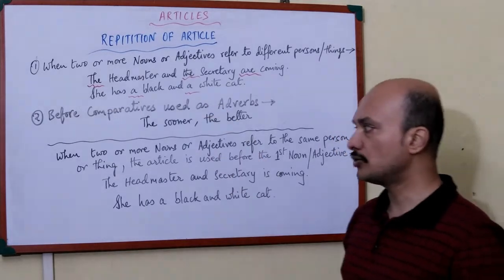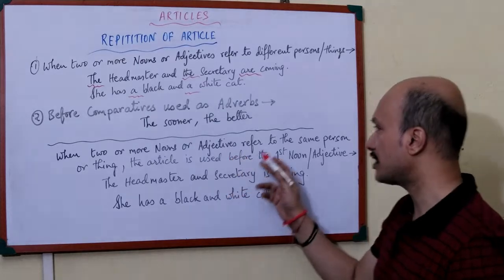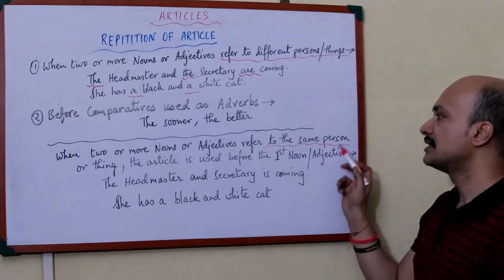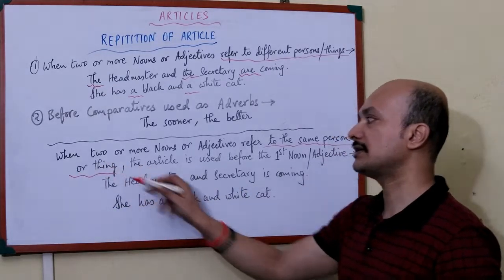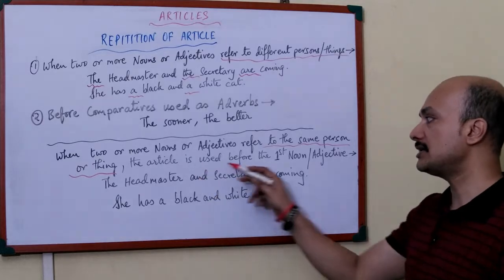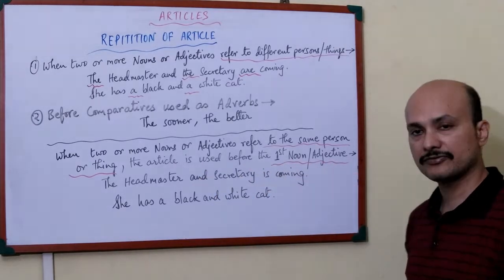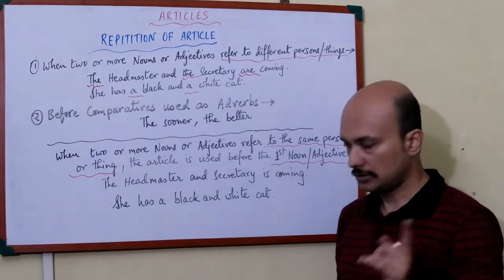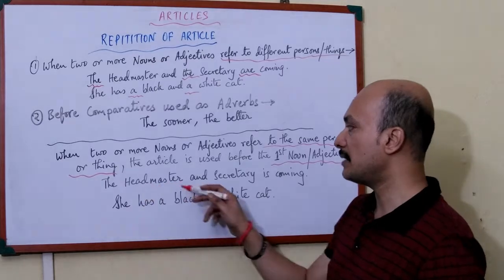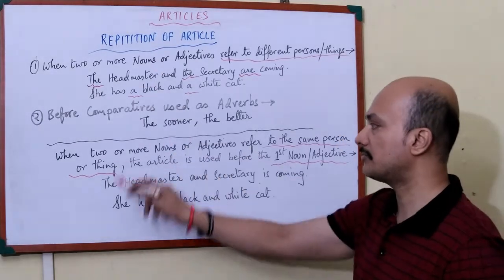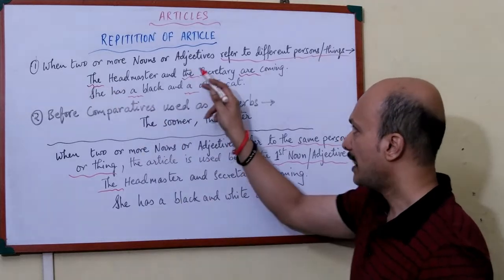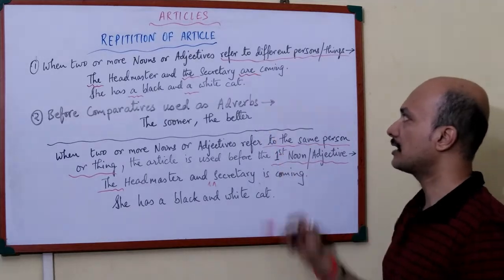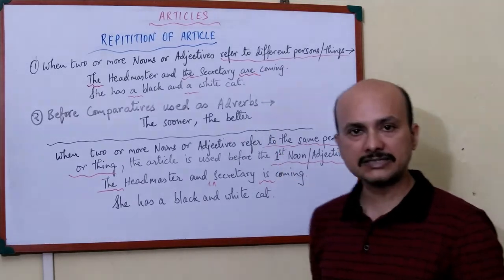But in a similar scenario, when two or more nouns or adjectives refer to the same person, here it was different persons or things. Here it is the same person or thing. If that is the case, what happens? The article is used before the first noun or adjective only. See the difference. I have written a similar sentence: "The headmaster and secretary is coming." Now note here, with the first sentence, "the headmaster and the secretary," here there is no article before secretary. Why? I will explain. "Are coming." Here it is "is coming." Now why is it?